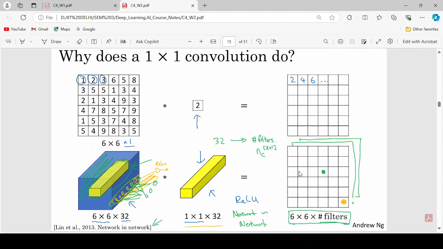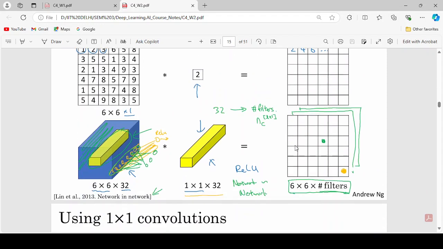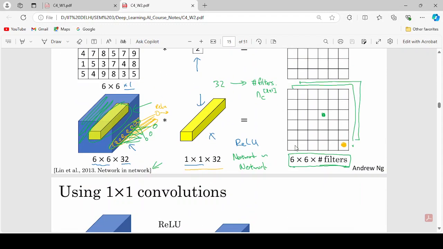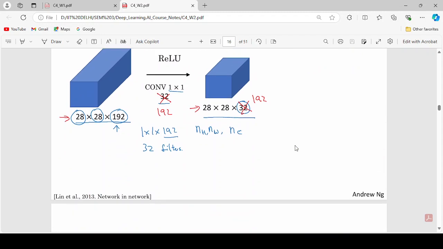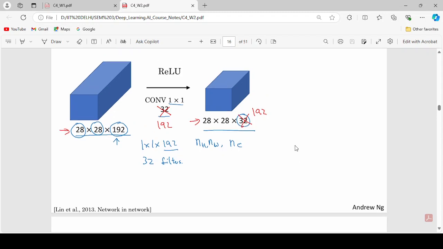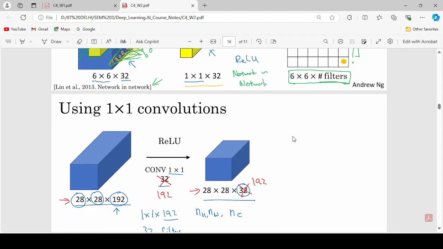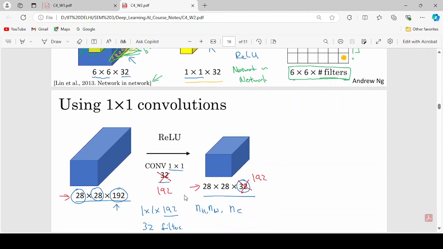So the 1 by 1 filter size is very important, but not so much. You will definitely find the need for the 1 by 1 filter. Using 1 by 1 convolution, we get 32 filters, 192 parameters. Oh, sorry, 192 number of... what is here? 28 by 28 into 192. Basically, 192 is the number of filters used in processing.